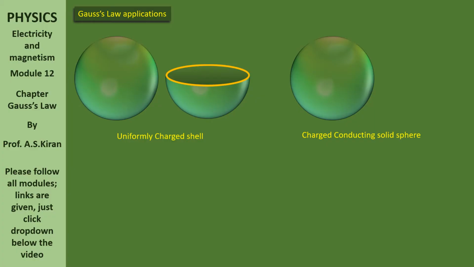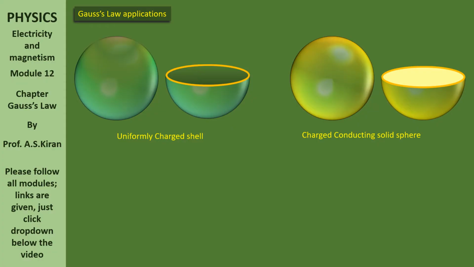Please remember that. Let us observe now. Yes, the total charge is being accumulated on the surface, because it is a conducting solid sphere.